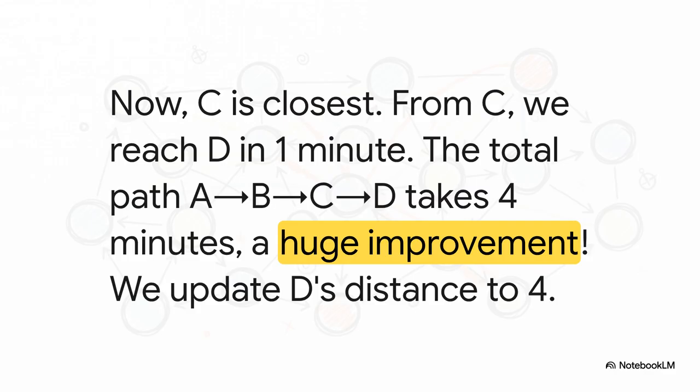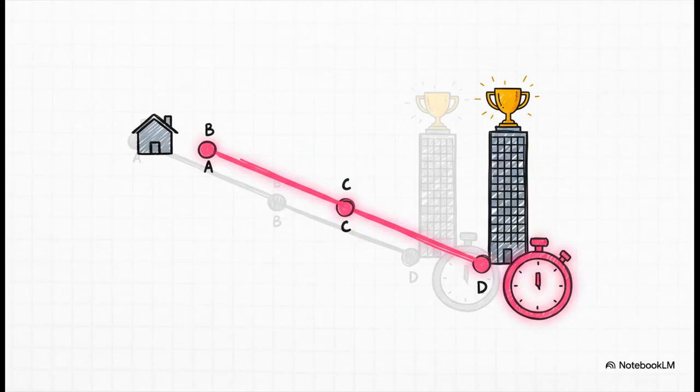It's just 1 more minute away. So, the total path we just took, A to B to C to D, adds up to 1 plus 2 plus 1, for a grand total of 4 minutes. This is the best route we've found to D so far, so we update our table 1 more time. The shortest known distance to D is now 4. And just like that, we're there. Since D was our final destination, the algorithm can just stop.